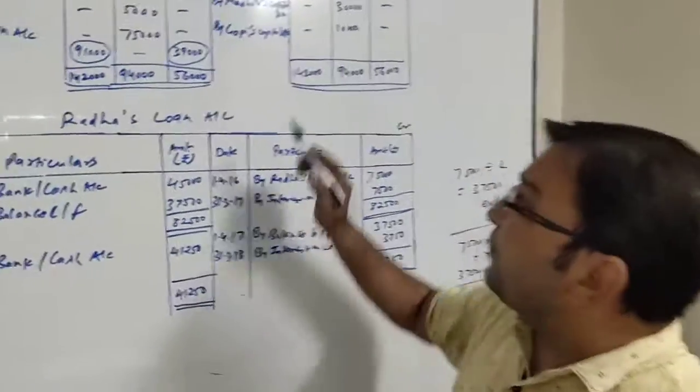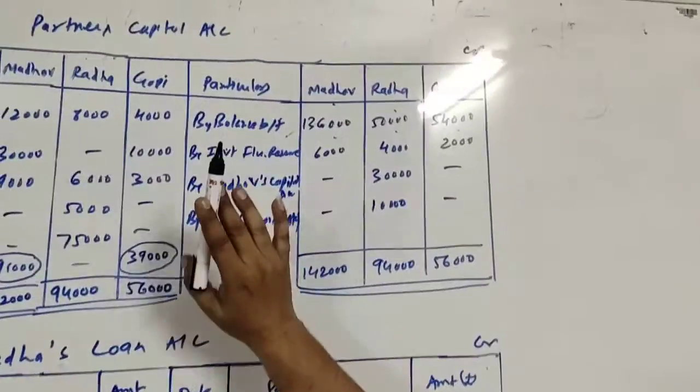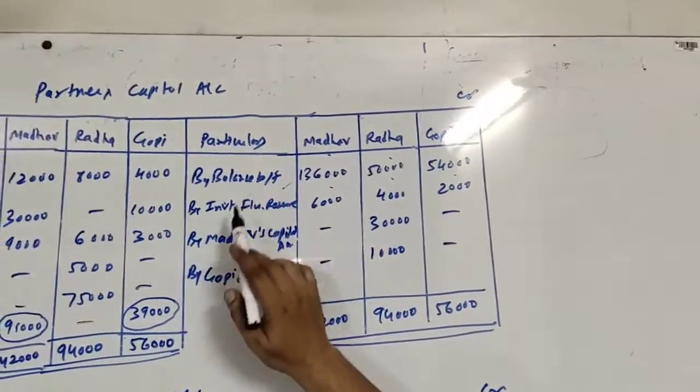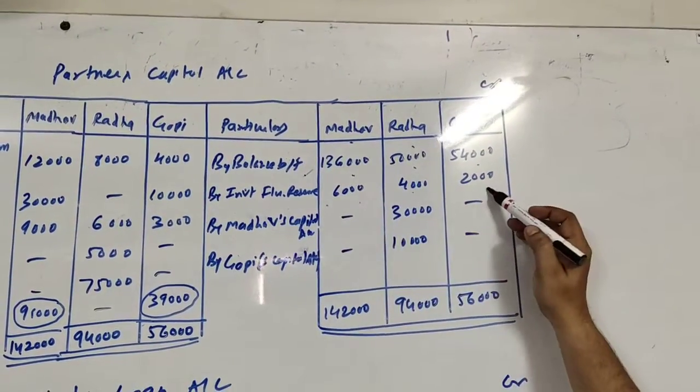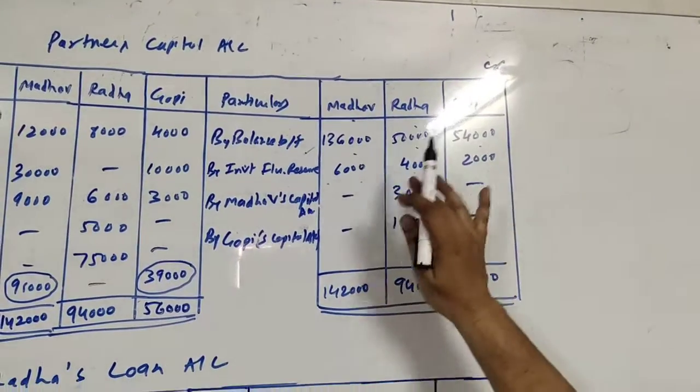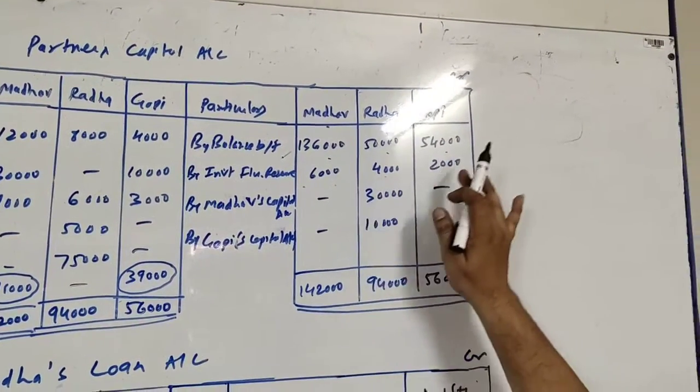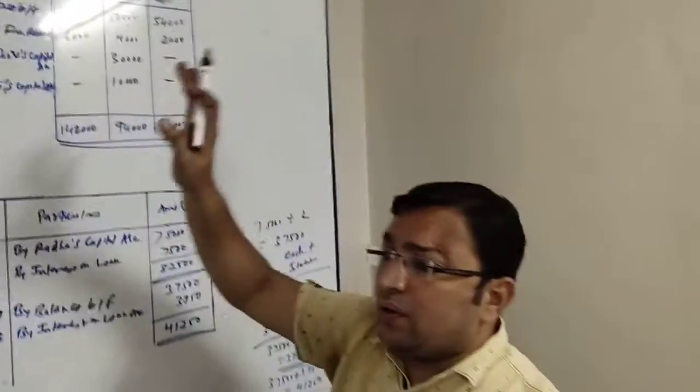So here it is, credit side of capital account by investment fluctuation reserve 6,000, 4,000, 2,000. Total amount is 12,000, which is distributed in the ratio of 3:2:1. What is 3:2:1? Their old ratio.